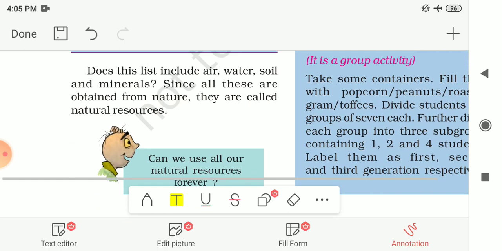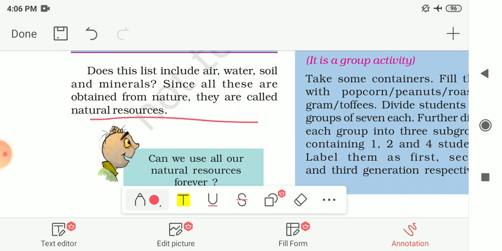So now, does this list include air, water, soil and minerals? You have to prepare this list on your own, and then check whether this list contains all these items like air, water, soil and minerals. Since all these are obtained from nature, they are called natural resources. The resources which we are getting from nature are known as natural resources.